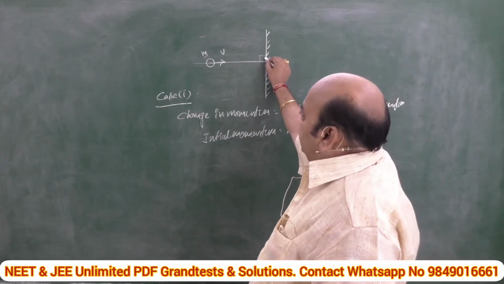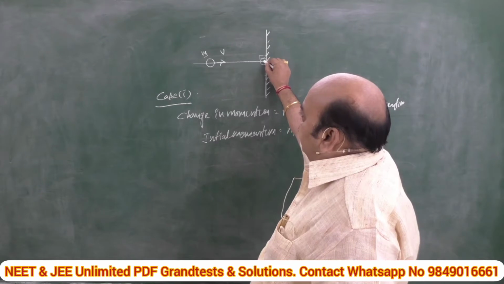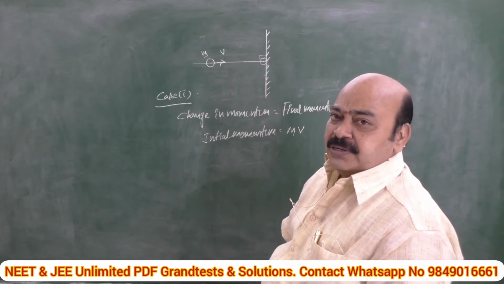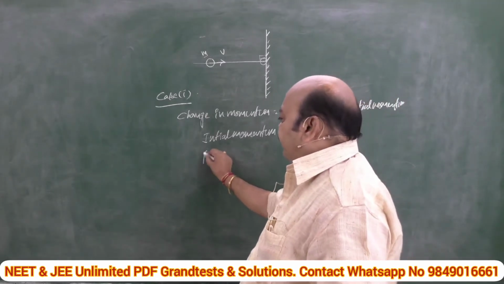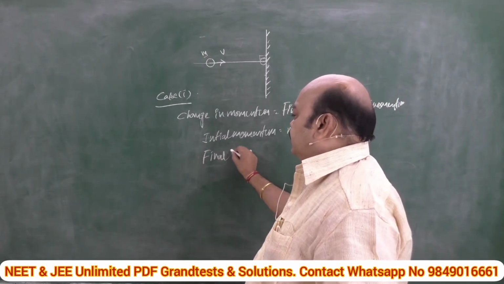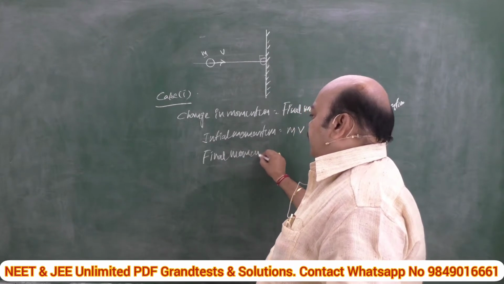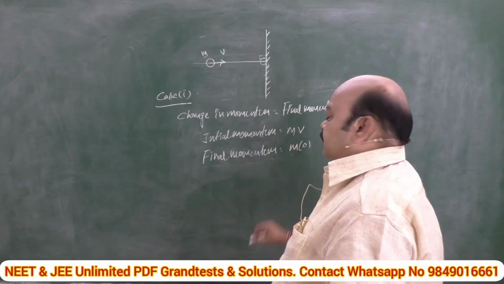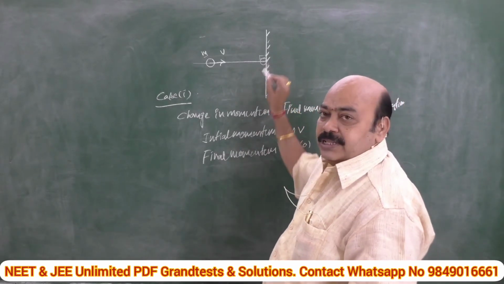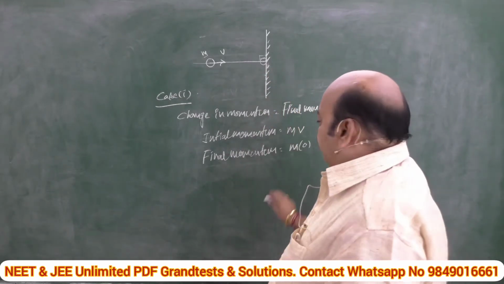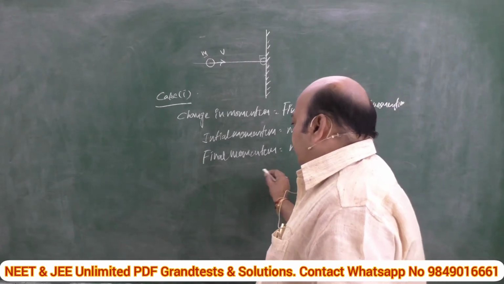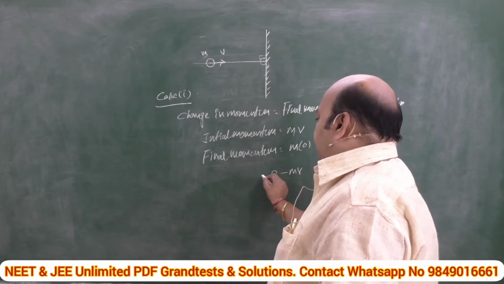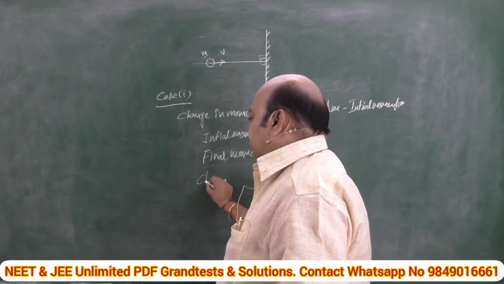After hitting the wall, it drops dead. Means what? Its final velocity becomes how much? 0. That's why final momentum is equal to mass into velocity, 0. Because it stops there only, no velocity. So final momentum 0 minus initial momentum mv, this is called change in momentum.